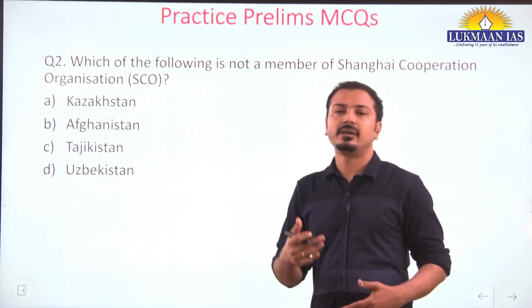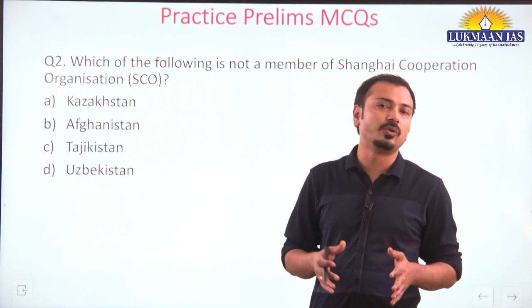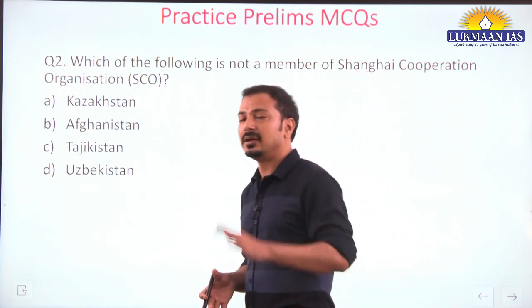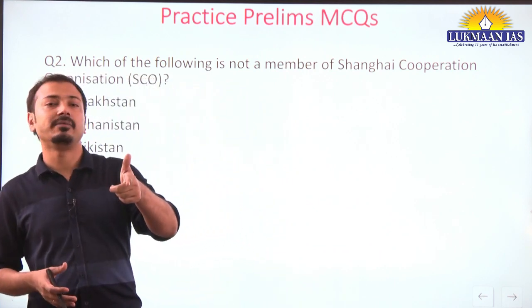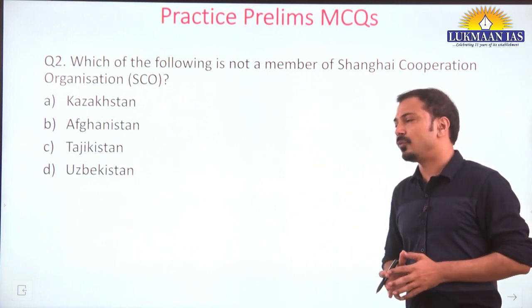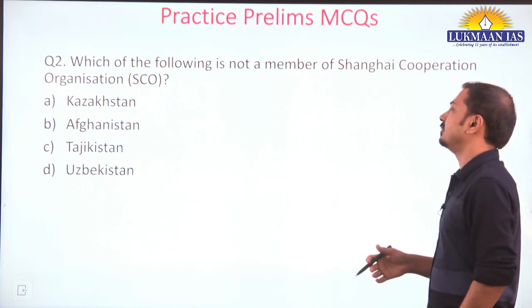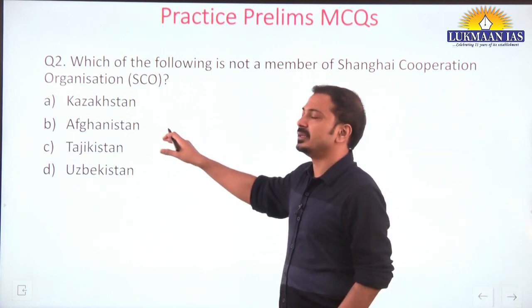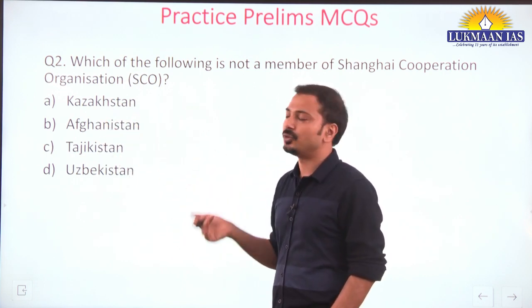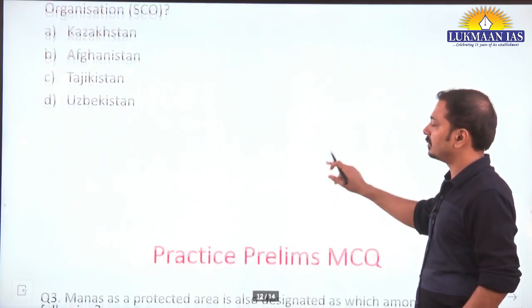See, every year or every alternate year UPSC is asking questions related to some regional groupings and their membership. Like last year they asked about Organization of Turkish States. Before that they asked about G20 members. So this is a trend. We have to understand this trend and follow that trend while preparing. So here, SCO member, just now we have seen that Afghanistan is not a member. The most recent member to be added is now going to be Iran. So Afghanistan is not a member. The other three are members.